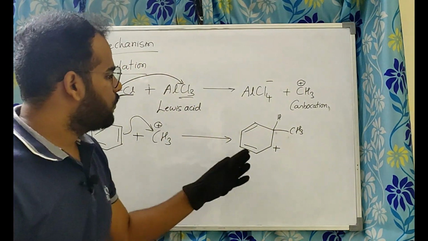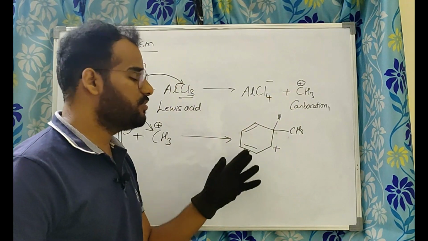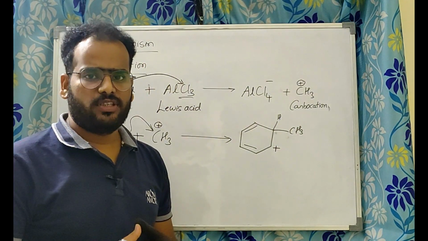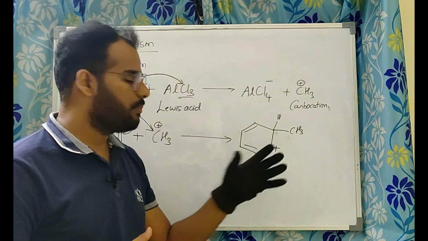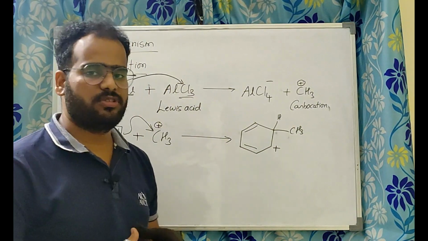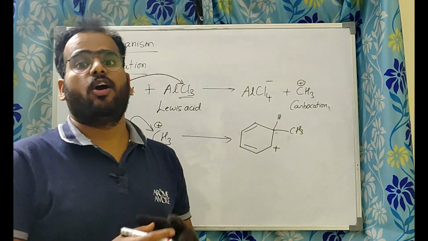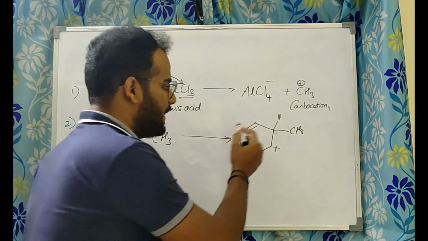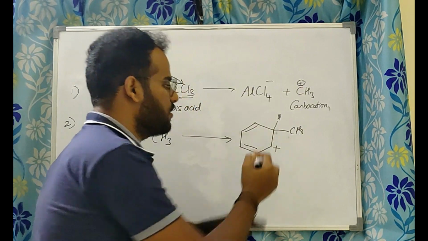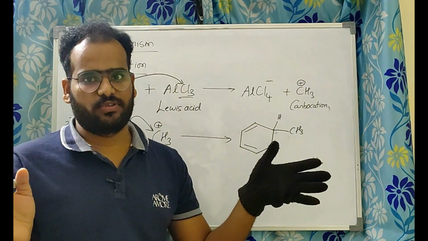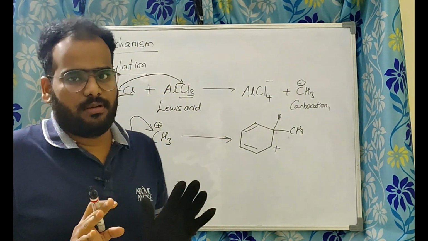Now methyl is asking benzene, have you made any mistake by accepting me, because you are getting the positive charge, you are getting unstable. Benzene said, don't worry, I have more than one carbon. I can stabilize this positive charge. I can distribute this positive charge. I can still be stable.